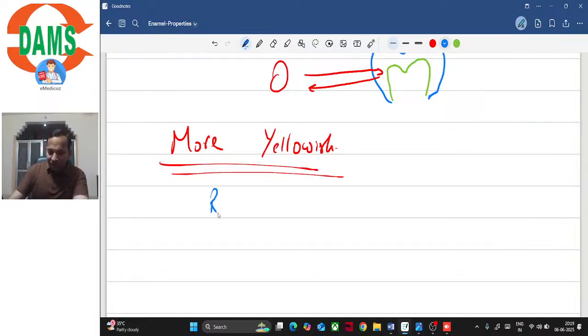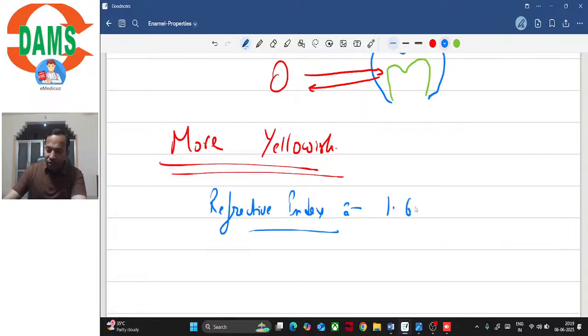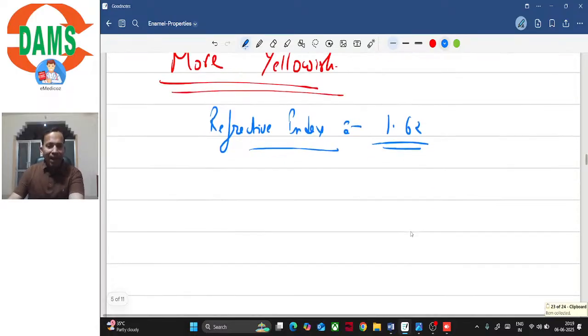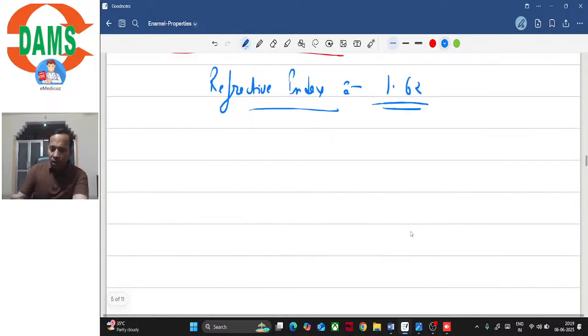What is the refractive index of enamel? The refractive index of enamel is somewhere around 1.62, right? Sometimes this value has been asked in some of the papers, what is the refractive index of enamel. So we can clearly just say that it is 1.62, right? And it is a translucent tissue. So next we said that it is a fluorescent tissue.